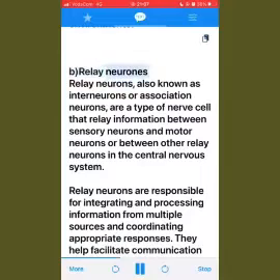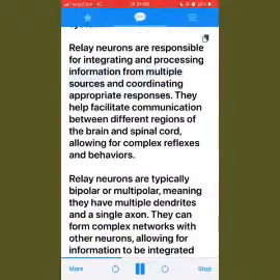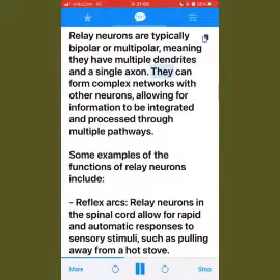B. Relay neurons. Relay neurons, also known as interneurons or association neurons, are a type of nerve cell that relay information between sensory neurons and motor neurons or between other relay neurons in the central nervous system. Relay neurons are responsible for integrating and processing information from multiple sources and coordinating appropriate responses. They help facilitate communication between different regions of the brain and spinal cord, allowing for complex reflexes and behaviors. Relay neurons are typically bipolar or multipolar, meaning they have multiple dendrites and a single axon. They can form complex networks with other neurons, allowing for information to be integrated and processed through multiple pathways.